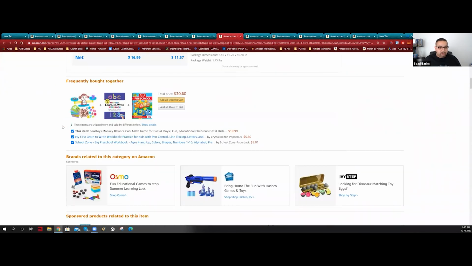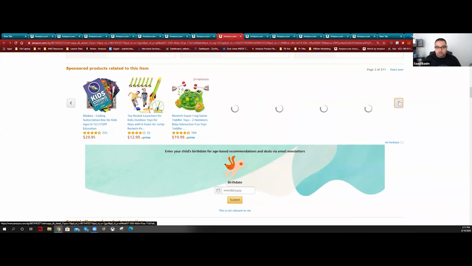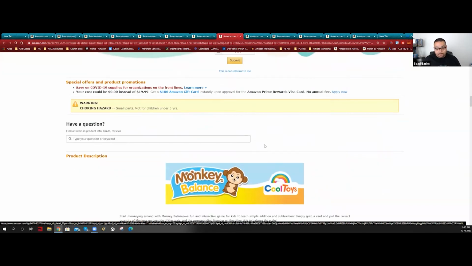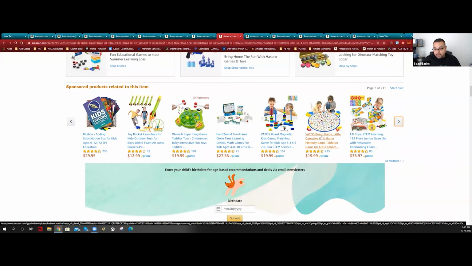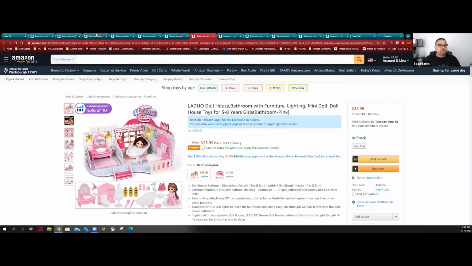And I can come here and do the same thing, frequently bought together. I can look at the products, see which one, monkey business here we're getting. Really cool, actually. I can see a board game for little ones. I can look deeper, but I don't look too deep. Then I find my product. I don't want to do that.